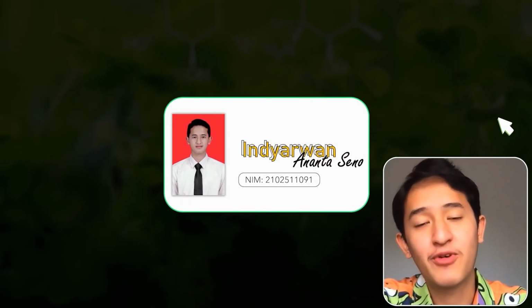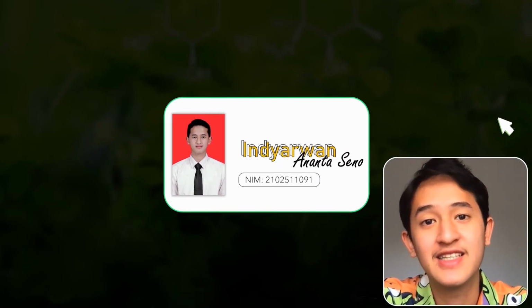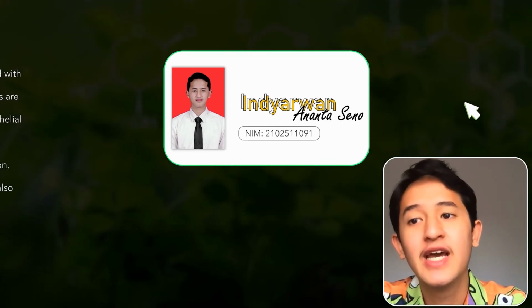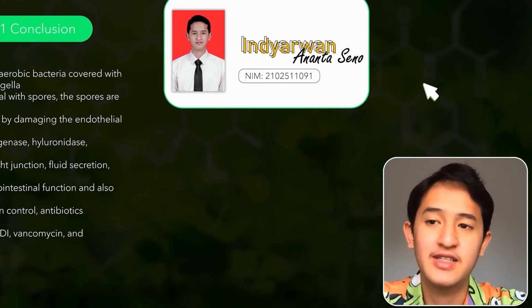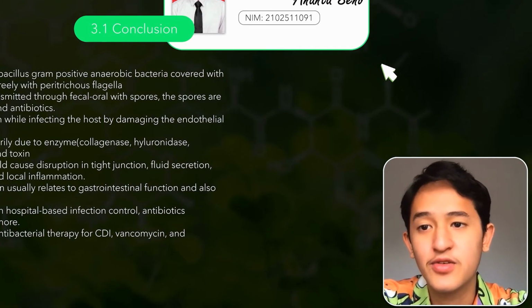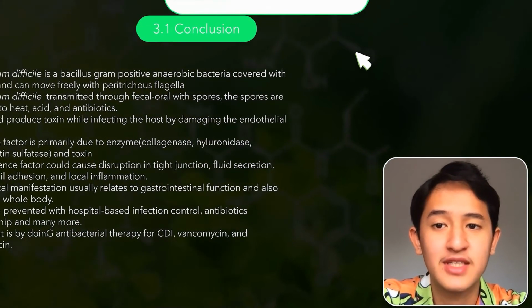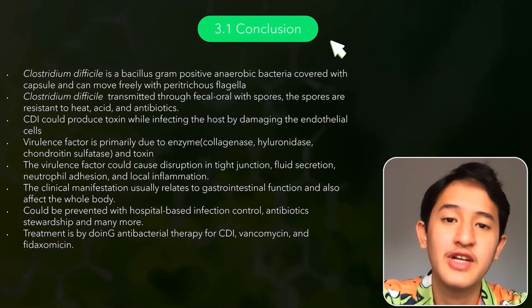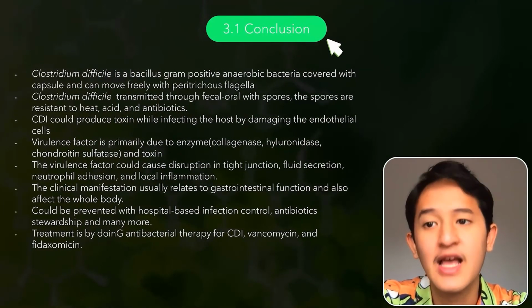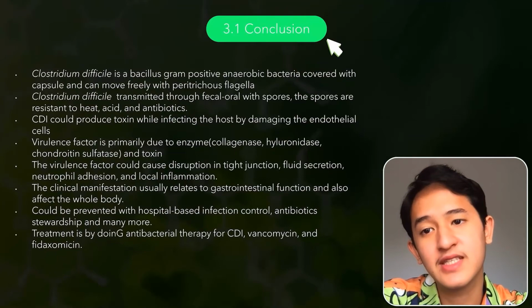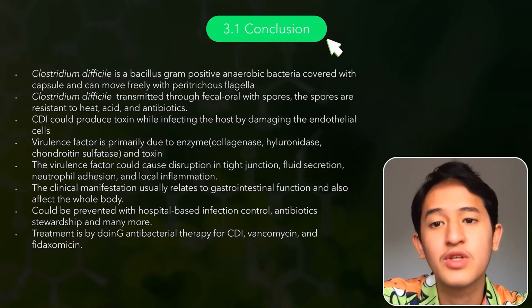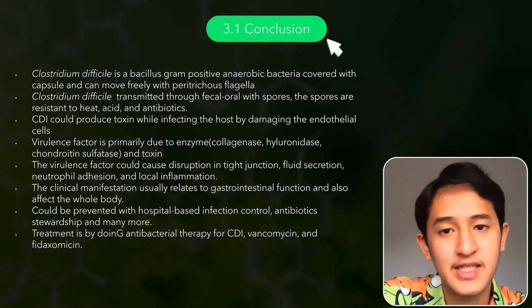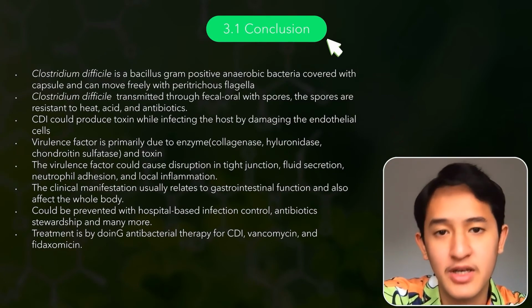The conclusion of our studies is that Clostridium difficile is a Bacillus gram-positive anaerobic bacterium covered with a capsule and can move freely with peritrichous flagella. Clostridium difficile is transmitted through the fecal-oral route with spores, and the spores are resistant to heat, acid, and antibiotics.